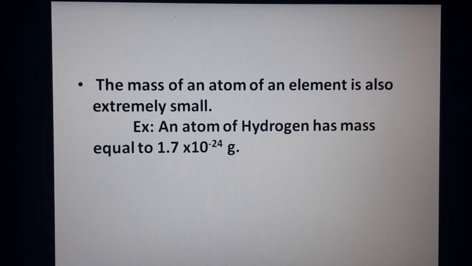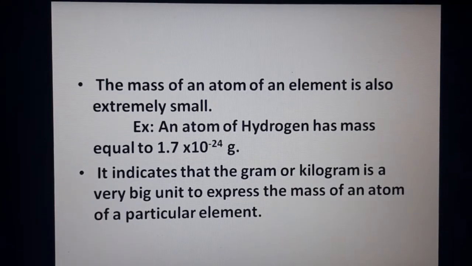If you take an atom of hydrogen and weigh it, the mass is equal to 1.7 × 10^-24 grams. So how can you imagine this? It indicates that the gram or the kilogram is a very big unit to express the mass of an atom.